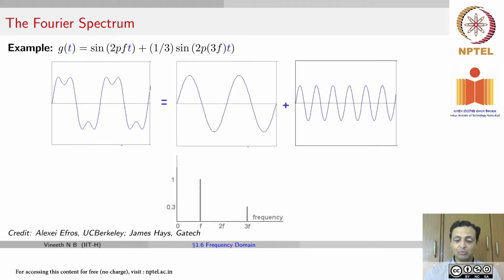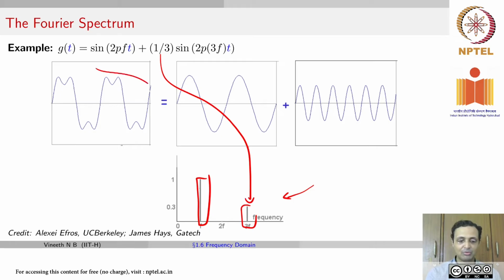Now, in the Fourier domain, this kind of a signal can be represented as follows. Along the x-axis, you have different frequencies, and at the frequency f, you have a certain amplitude, and at the frequency 3f, you have a certain amplitude. You have 1/3 at 3f, and you have 1 at f. That's how you represent this signal in the frequency domain.